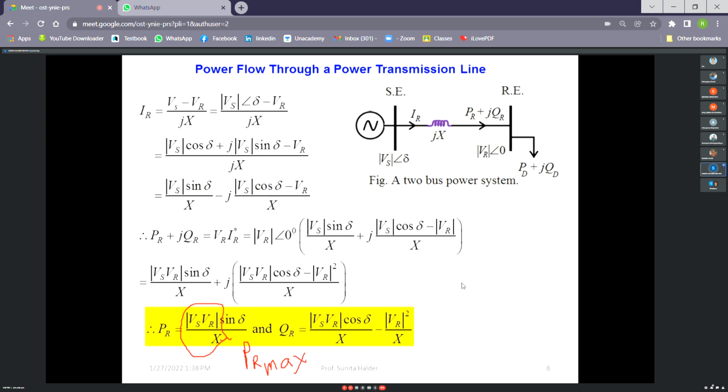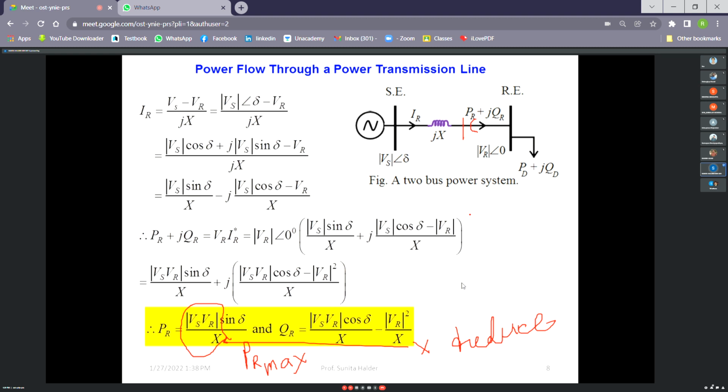Now we can even increase this if we can reduce X, right? But how can we reduce X? Because X is constant. X is the property of the transmission line. We can reduce X effectively by inserting a capacitor. So if we insert a capacitor here, we are not reducing X, but the effective reactance of the transmission line will be reduced. So by using that type of compensation, we can increase the level of power flow through a transmission line, right?